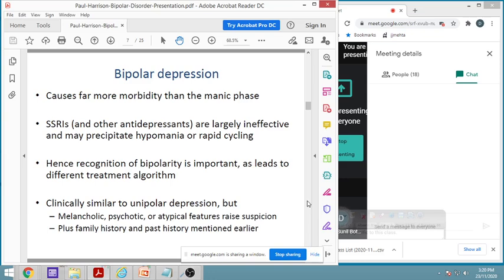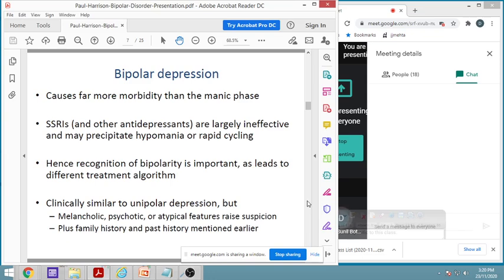So in case of bipolar depression, SSRIs, although they are antidepressants, we have to avoid them in bipolar depression because they are largely ineffective, and they may precipitate hypomania. Hypomania is also not good. It is a manic phase, but less than mania, or it causes rapid cycling. That is what we can say.